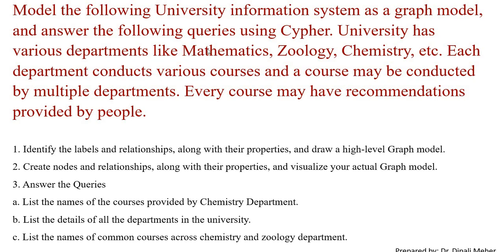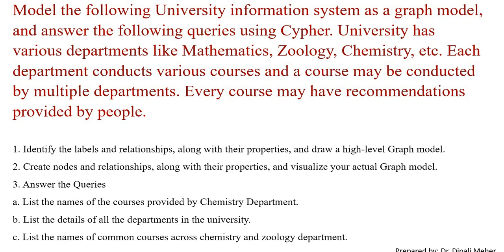There are various departments: mathematics, zoology, chemistry, etc. The relationship is university has departments. Department conducts courses. So conducts is a relationship, courses is a node. Now a course may have recommendations by people. People is another node.